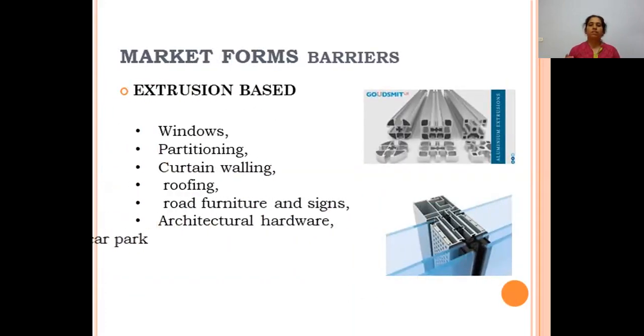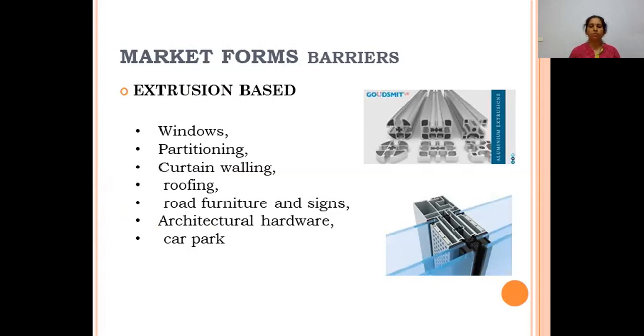Now we are studying the extrusion based products of aluminum. That is, they are made into a specific form. Aluminum can be made into different forms, so those are extrusion based products. You can see the frames of aluminum, which have very peculiar shapes. You can see here partition sections, window frames, and door frames. Those are all extrusion based products.